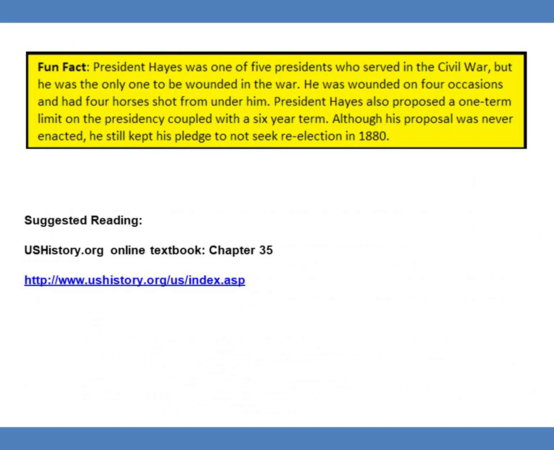Fun fact: President Hayes was one of the 5 presidents who served in the Civil War, but he was the only one to be wounded in the war. He was wounded on 4 occasions and had 4 horses shot from under him. President Hayes also proposed a 1-term limit on the presidency, coupled with a 6-year term. Although his proposal was never enacted, he still kept his pledge to not seek re-election in 1880.